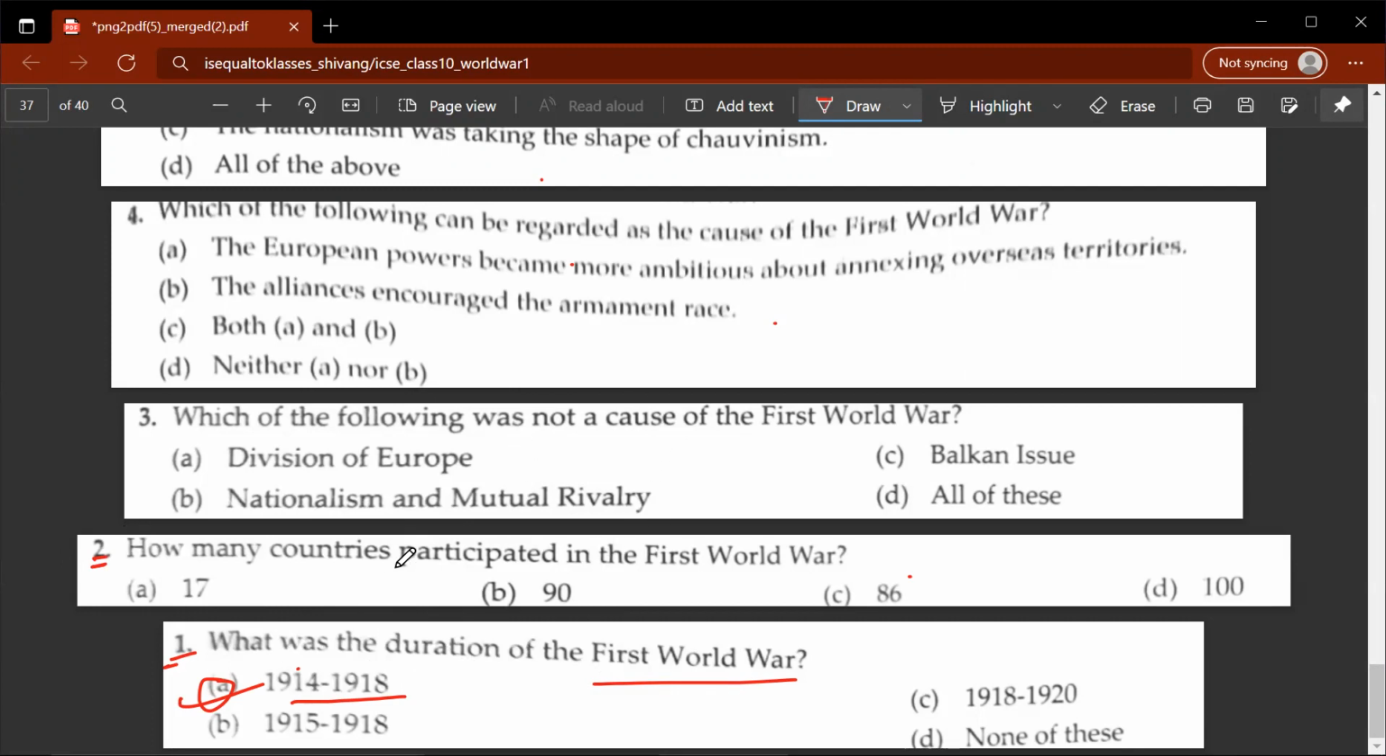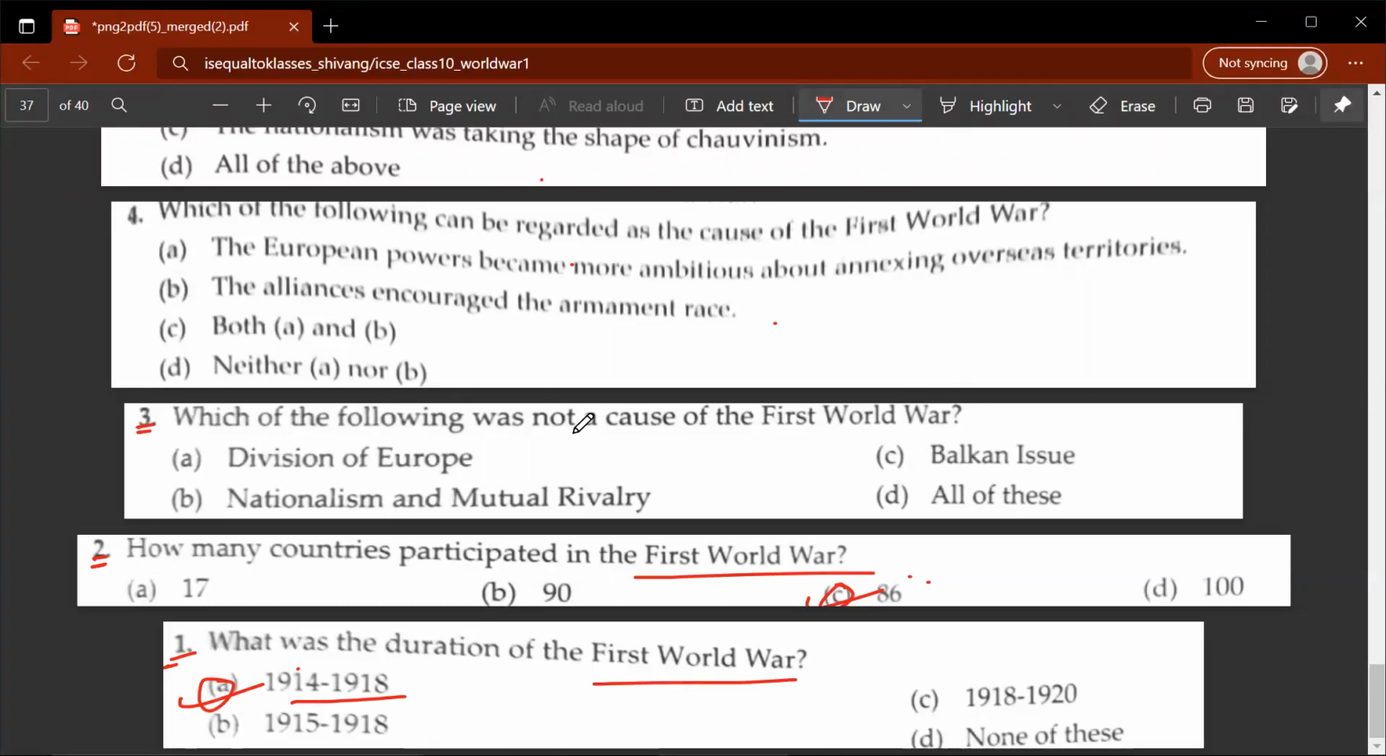Second question, how many countries participated in the First World War? So many would think that A would be the correct answer, but no, it's actually C, 86 countries. All of these countries were located around the world. So you could say that the reason why it was called World War is because of its impact, not only in Europe, but around the world.